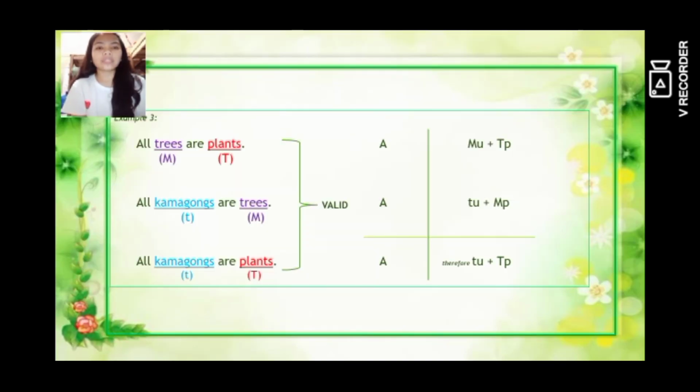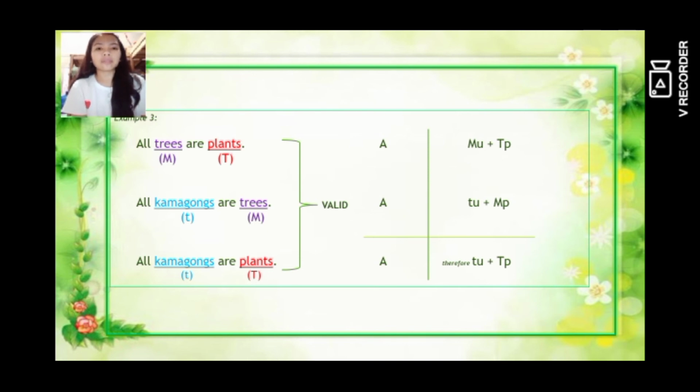So all trees are plants. All kamagongs are trees. Therefore, all kamagongs are plants. In the conclusion, plants is our major term, and our minor term is kamagongs, which is the subject of the conclusion.